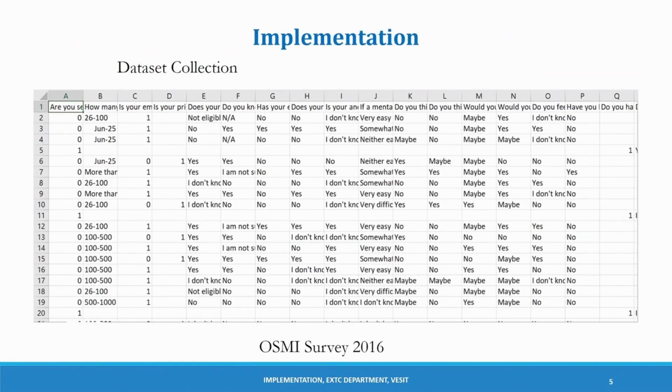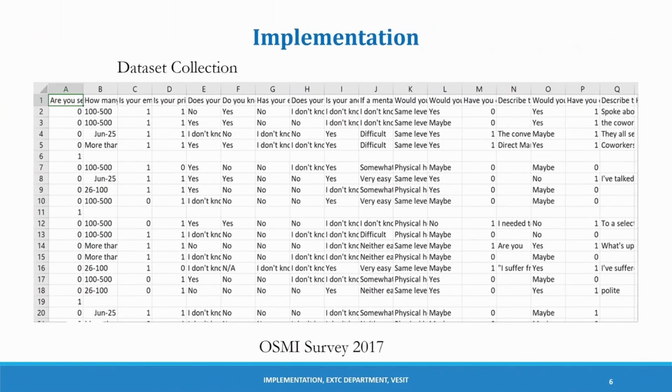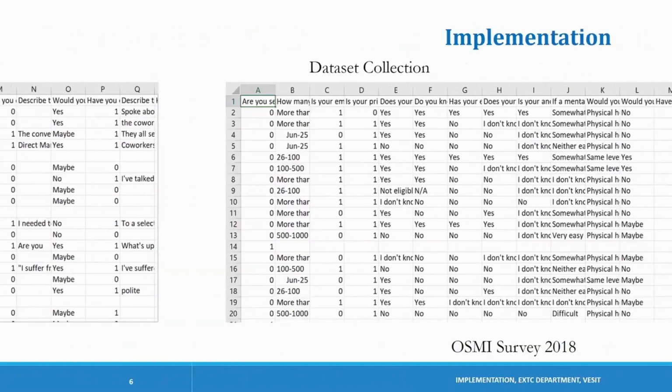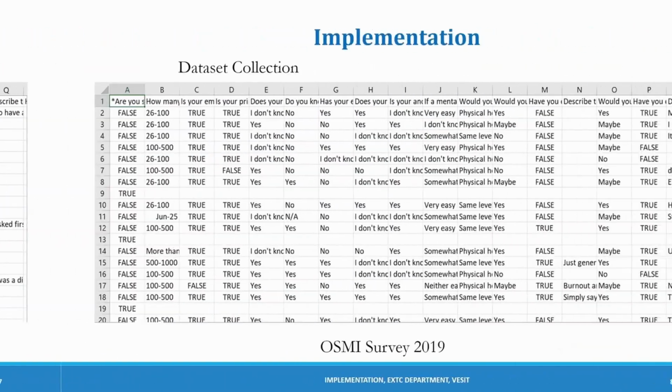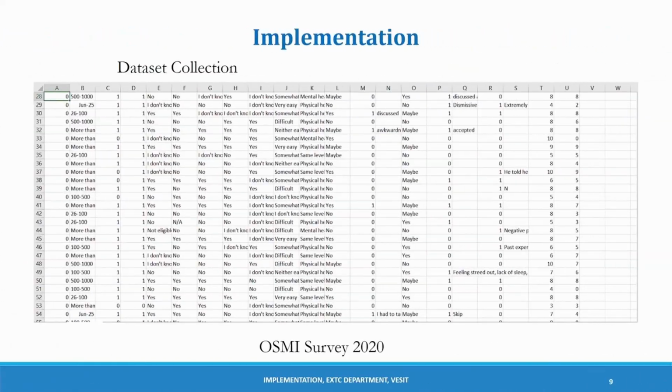Presented before you is the dataset collection of OSMI survey of 2016. Next we have the year 2017, followed by 2018, 2019 and 2020.